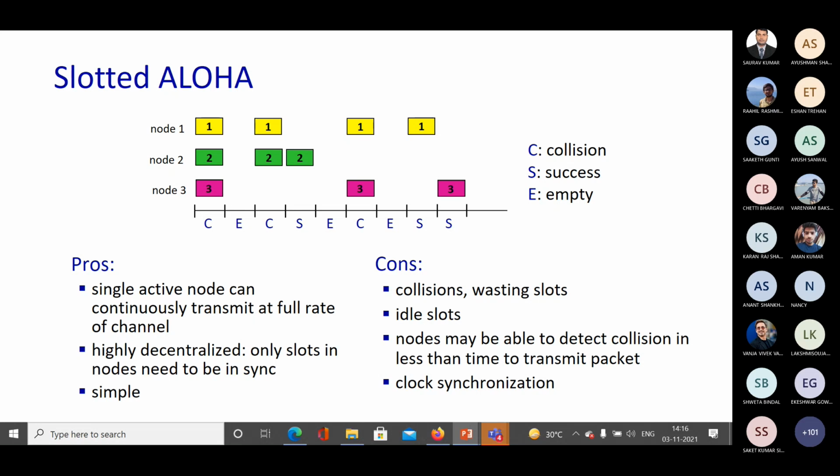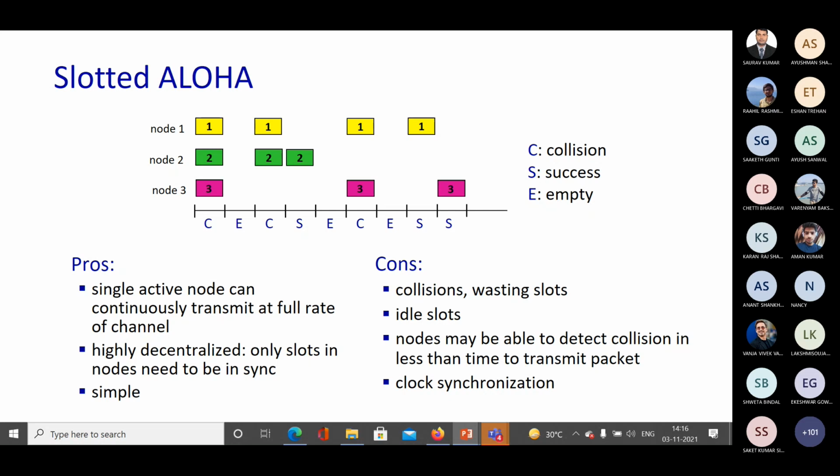As I said, everybody knows what the current time slot is. Only that part is synchronized, nothing else is synchronized in slotted Aloha. This decentralization makes it very simple to understand and for the nodes to work, so there is no complexity on the node side. The only synchronization needed is the time slots.